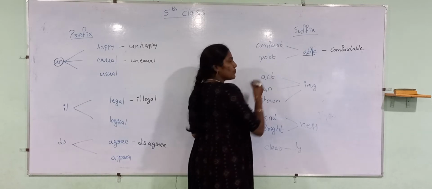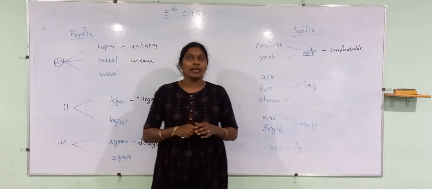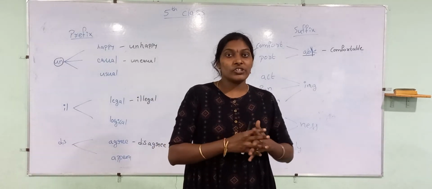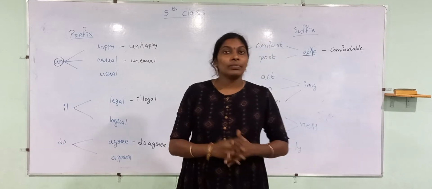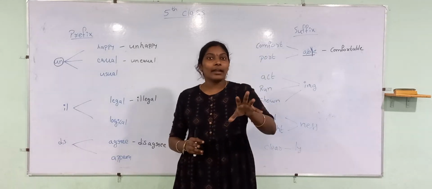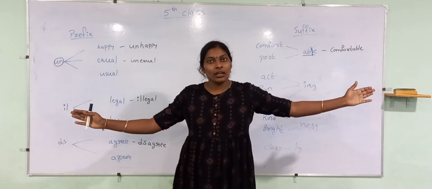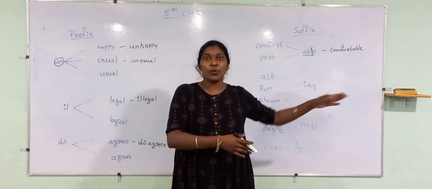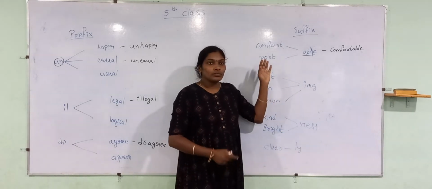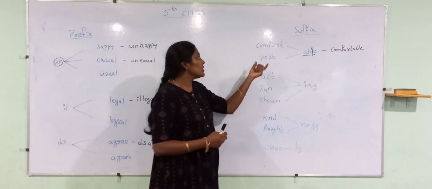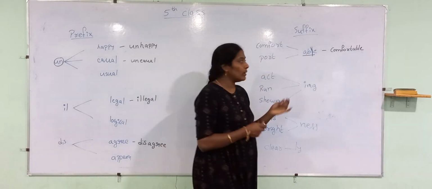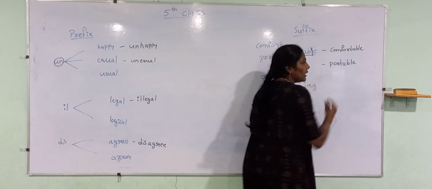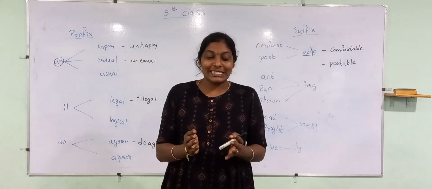Let us see. What is port? Generally what we call port is where the imports and exports take place. Generally at the ocean, sea, there we can see imports and exports. Will they happen over the sea? No, right? Some places they conduct beach, some places they conduct port. So in this port area, imports and exports generally happen. When port is added with able, it becomes portable. What is the meaning of portable? Portable means which is easy to carry.